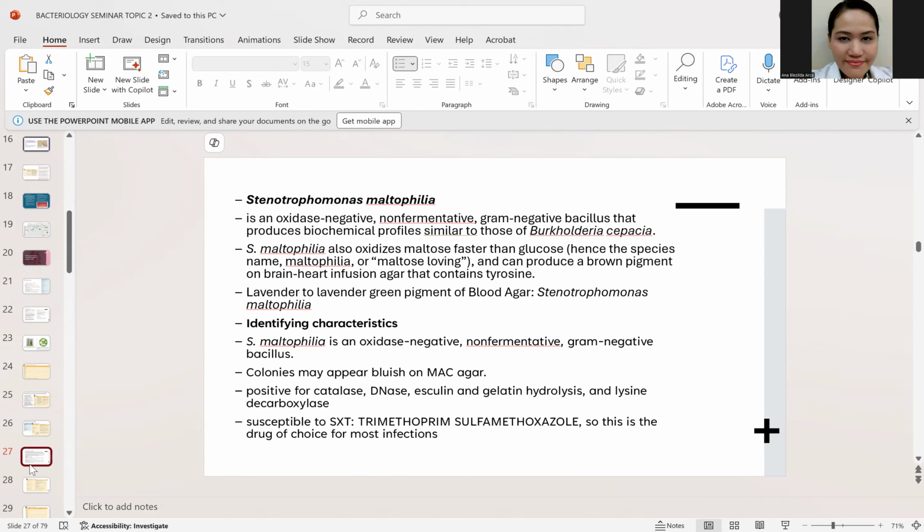Unang-una is the pigment, okay? For the pigment, it produces lavender green colonies on the blood agar, okay? Pangalawa is the resistance. It is resistant to all antibiotics except for SXT or trimethoprim-sulfamethoxazole. Okay? It is only susceptible to one antibiotic, the SXT or trimethoprim-sulfamethoxazole. Take note of the pigment of the Stenotrophomonas maltophilia. Okay?